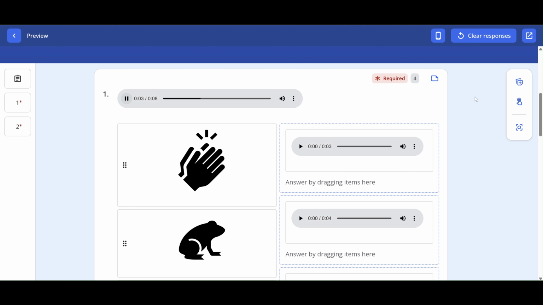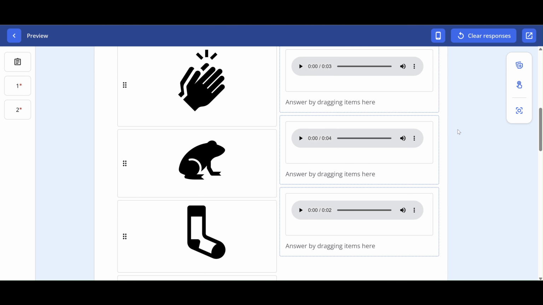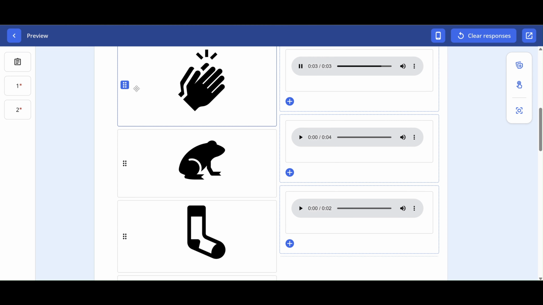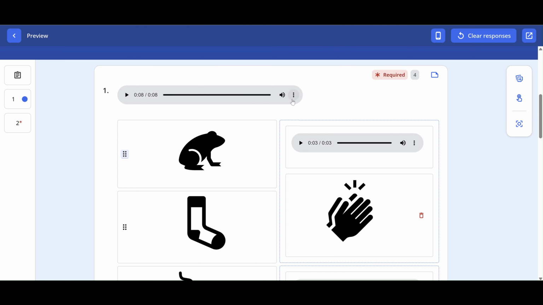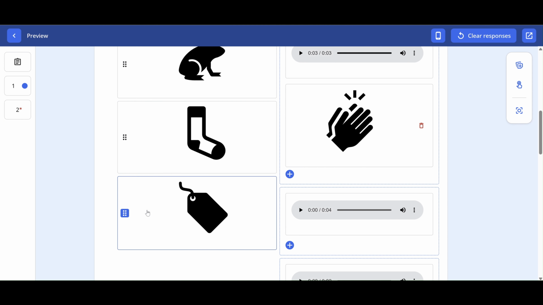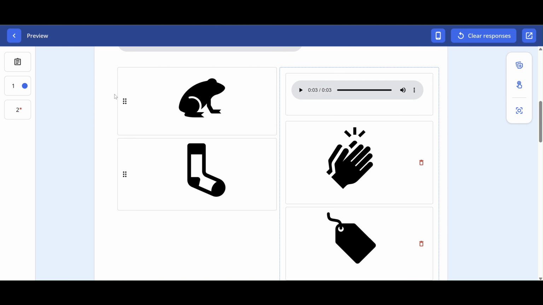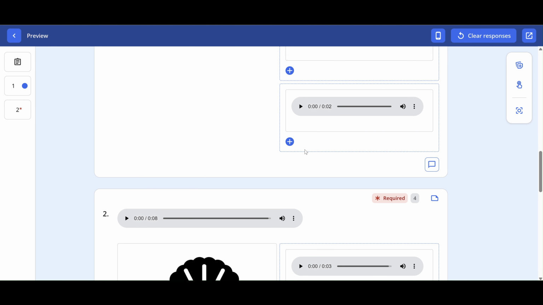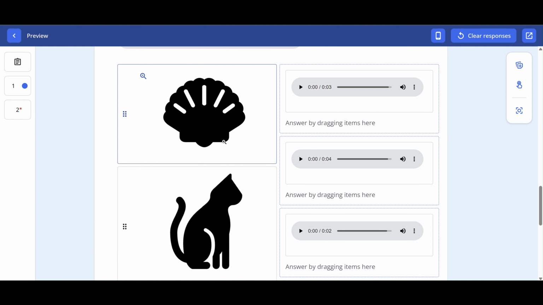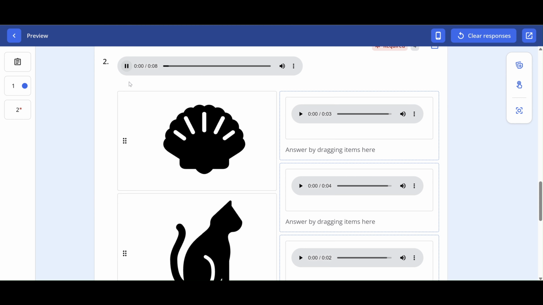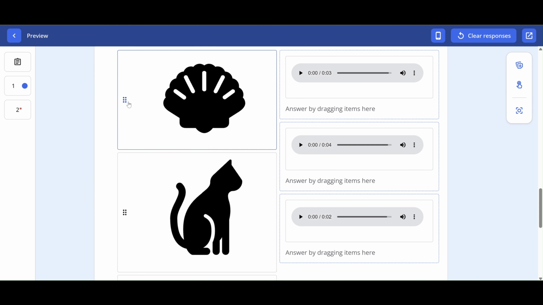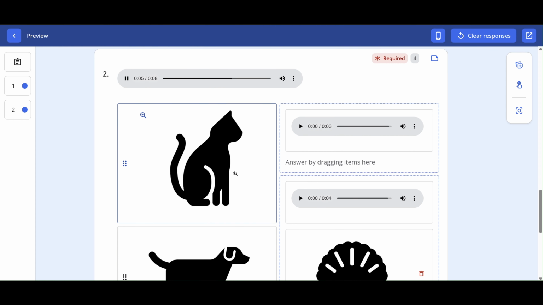Sort each of the pictures into its medial or middle sound. So you can click and move it. Click and move where the plus sign is. Should work for both. Sort each of the pictures into its medial or middle sound.